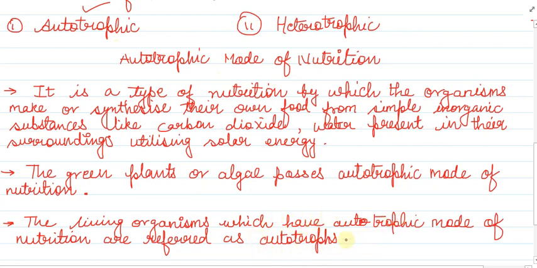So I hope it is clear to you what autotrophs are. Now carbon dioxide and water are inorganic substances, so those organisms which can make their own food with the inorganic substances such as water and carbon dioxide are called autotrophs. Now all the green plants are autotrophs, this you know very well. Children, autotrophic organisms contain a green color pigment called chlorophyll.